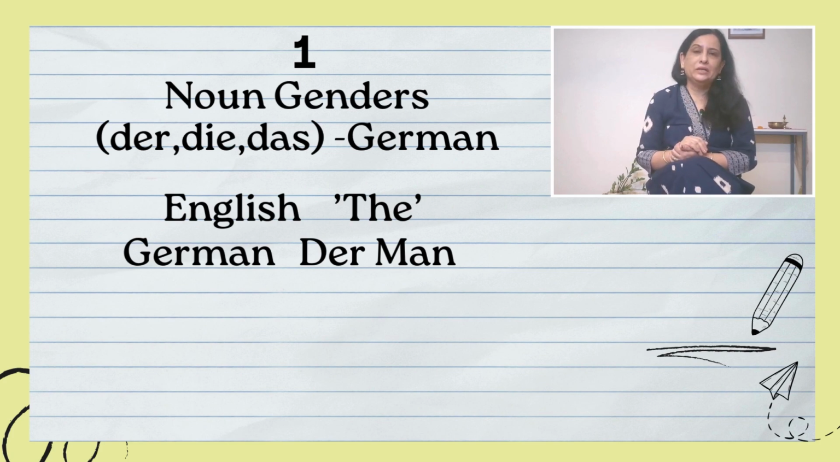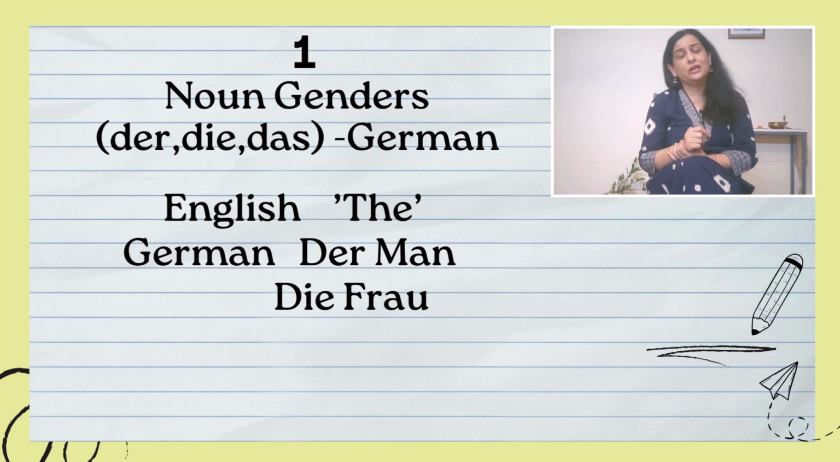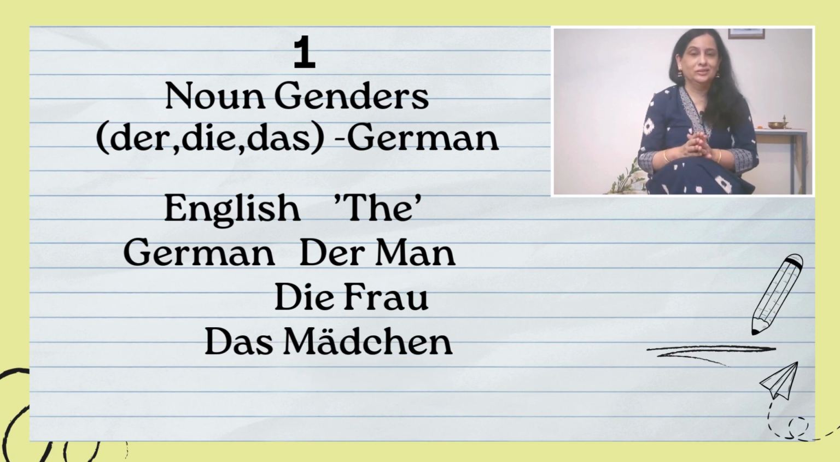Okay, so in English, for any noun, the definite article we are using is "the", but it is not the case in German. The definite article depends on the gender of the noun. Suppose for a masculine noun it will be der, for feminine it will be die, and neutral it will be das, and for any plural noun it will be die. So it is der, die, das. We have to use these definite articles.